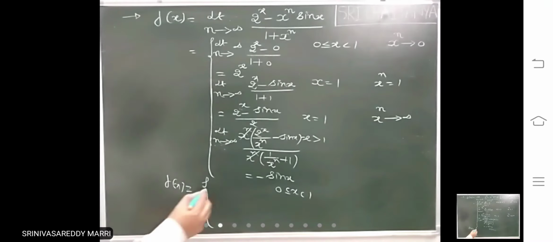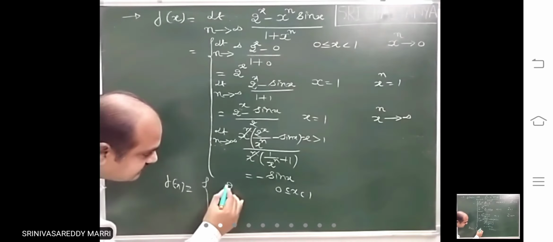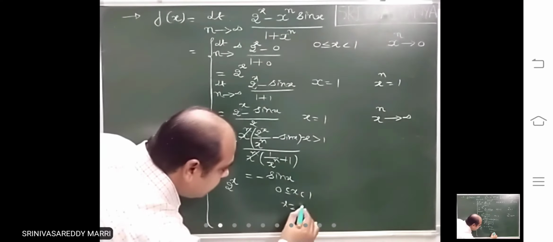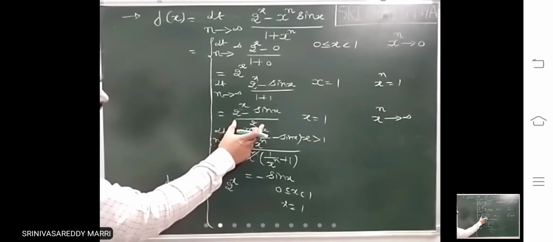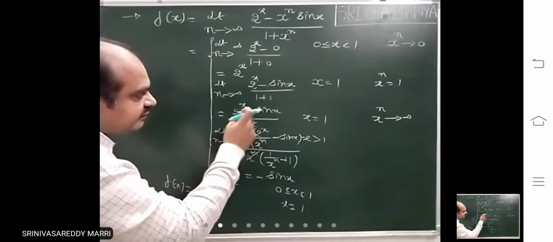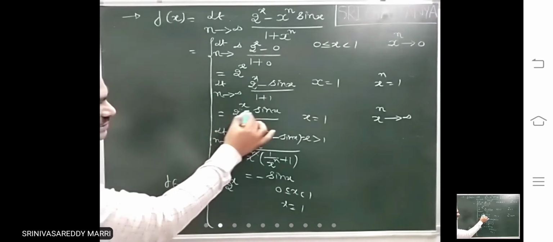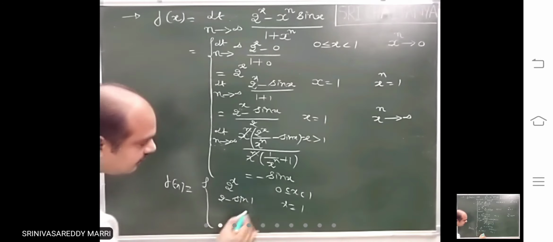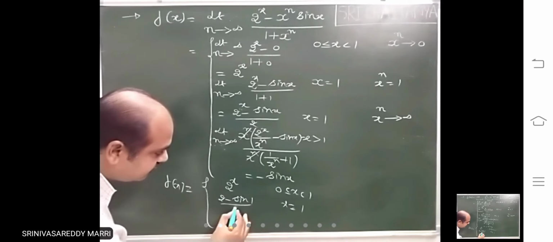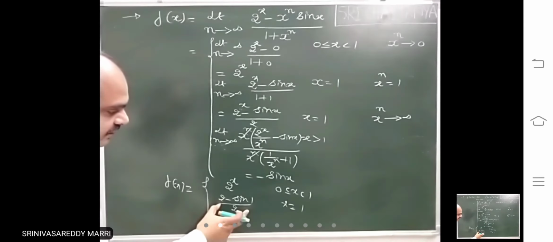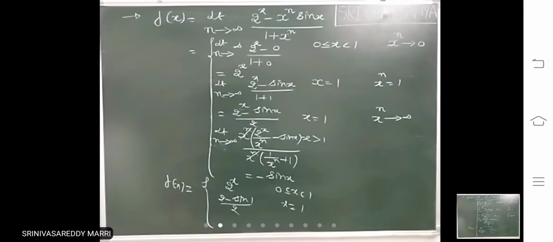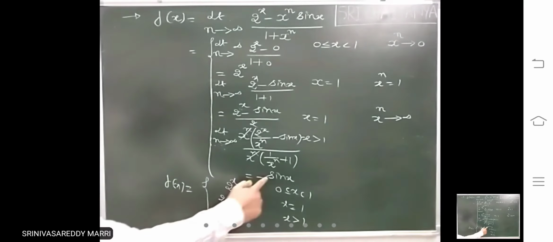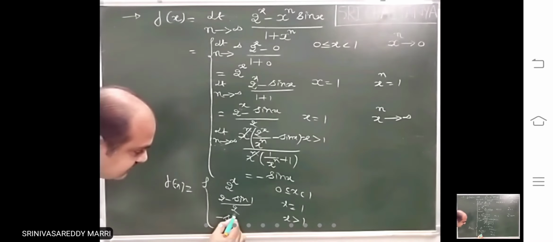When x equal to 1, the definition is 2 minus sine 1 divided by 2, or you can write this one itself, since x equal to 1 is just a single point. When x greater than 1, the definition is minus sin x.